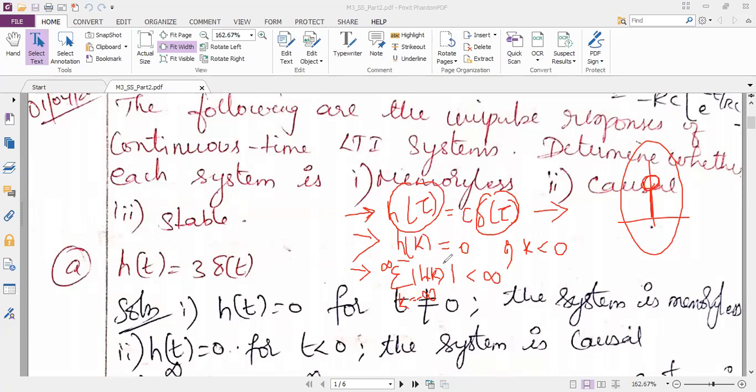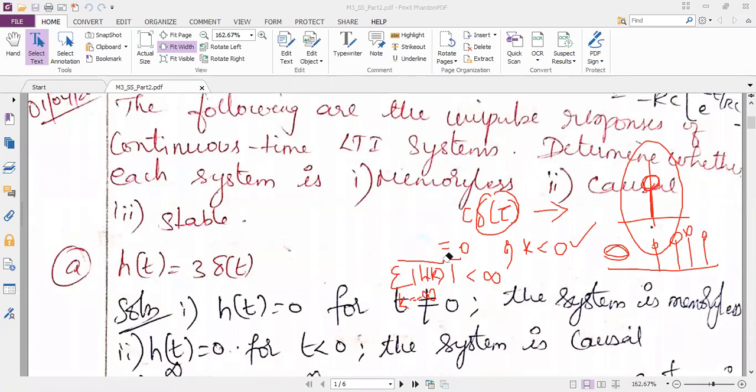Similarly, my h of k value should be equal to 0, the impulse values should be equal to 0 when k is less than 0. That means I can have samples at the right hand side, even at the origin. But I should not have any samples towards the left hand side. Then I can say it obeys the causal property. And to get the stability or unstable condition, I have to expand the summation, then conclude it. So with this knowledge, we will start our question.